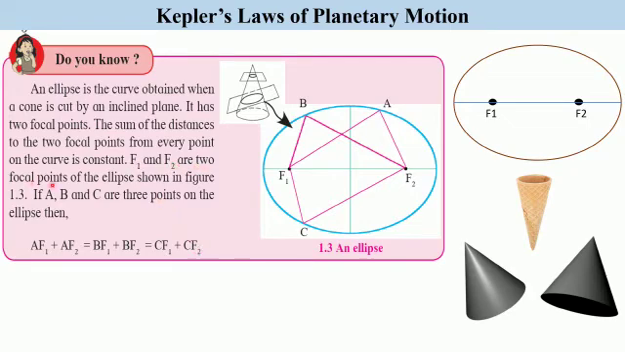F1 and F2 are the two focal points of the ellipse shown in the figure, and A, B and C are 3 points on the ellipse. Then we will have this to be true. So I hope you have understood what an ellipse is. It is a curve which is obtained when the cone is cut in an inclined plane, that is, in a slanting way. An ellipse has got two focuses, which we have shown here as F1 and F2. And the sum of the distances to the two focal points from every point on the curve is always constant.